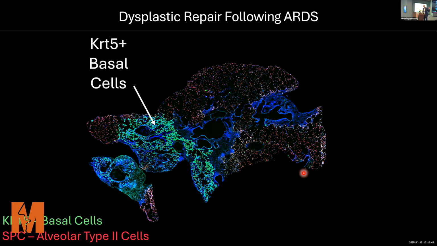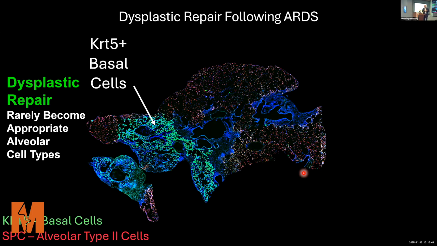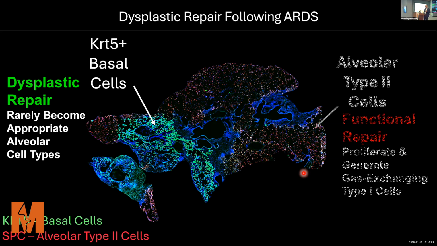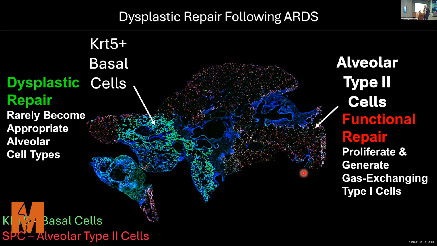So those are these dysplastic keratin 5 regions that are those scabs I was talking about. And these rarely become appropriate alveolar cell types and rarely engage in gas exchange. Labeled in red are surfactant or alveolar type 2 cells using surfactant protein C, which proliferate and generate gas exchanging regions.